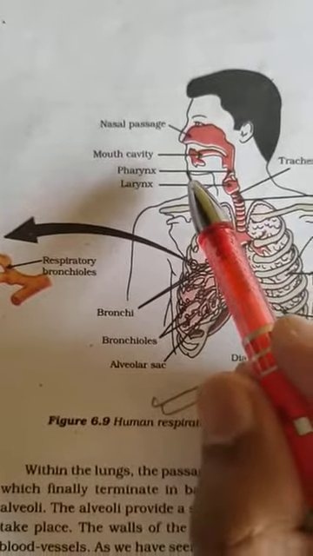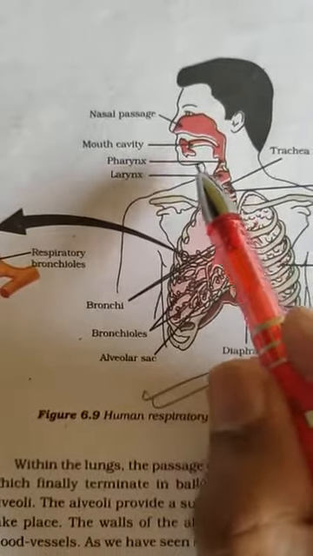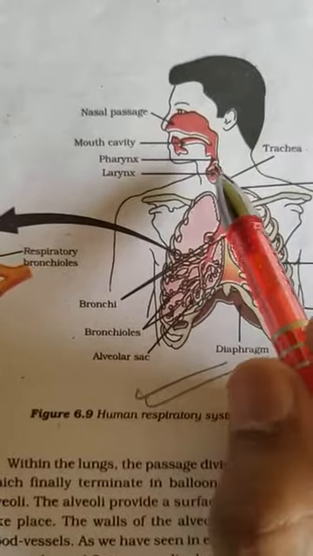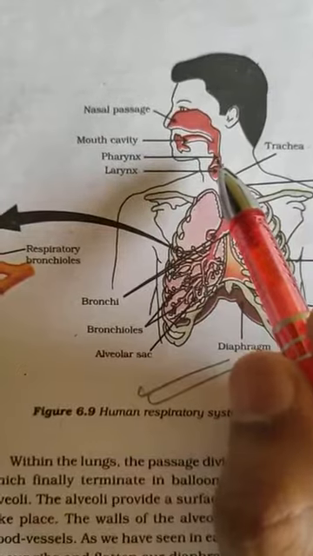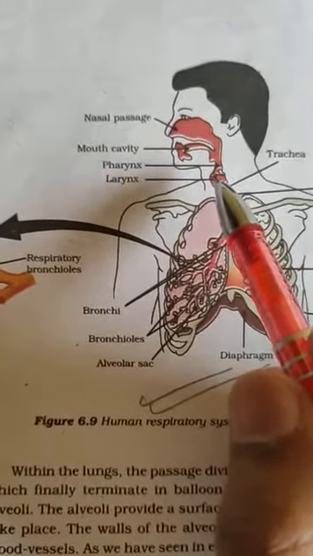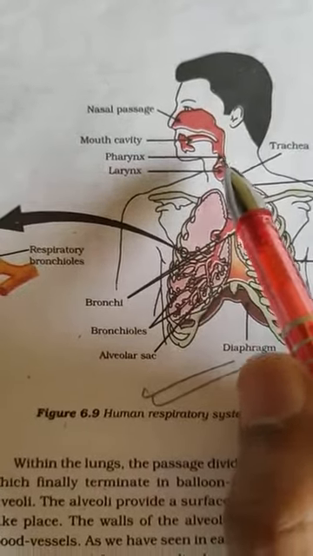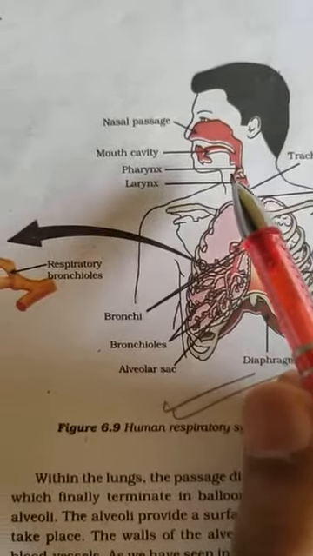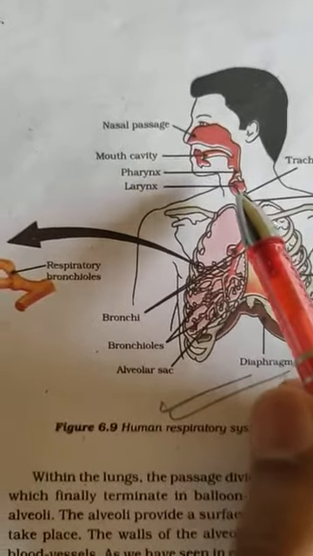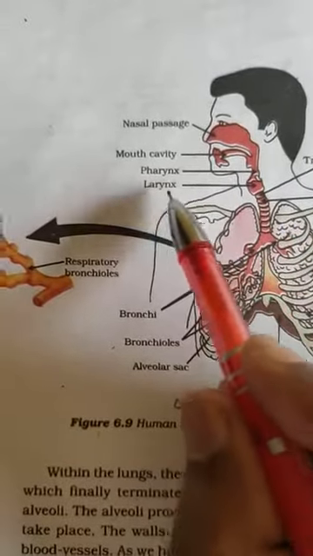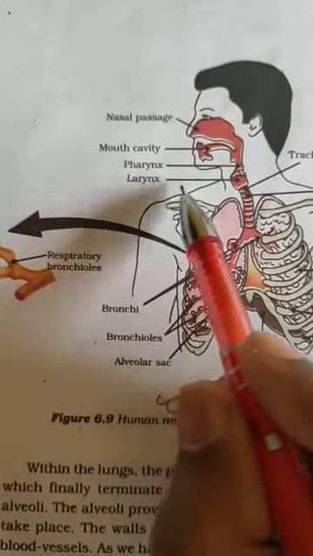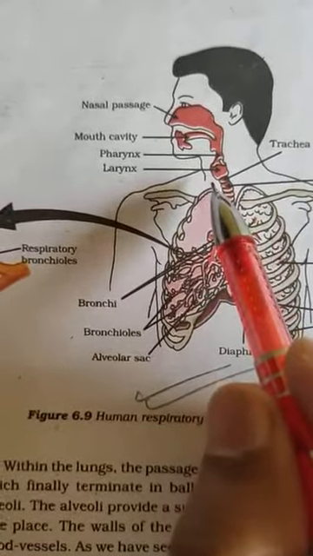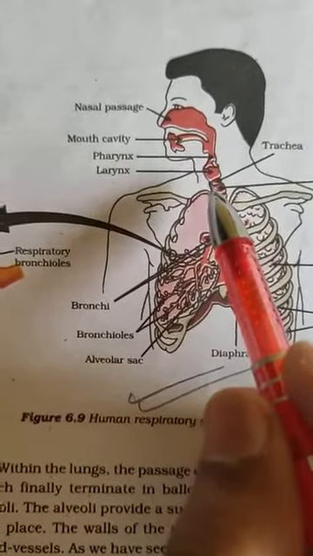So the pharynx is a common chamber of food and air. The pharynx opens into the trachea or windpipe through the glottis. The next is your larynx. The larynx is known as the voice box. This is the voice box, or we can call it the sound box.